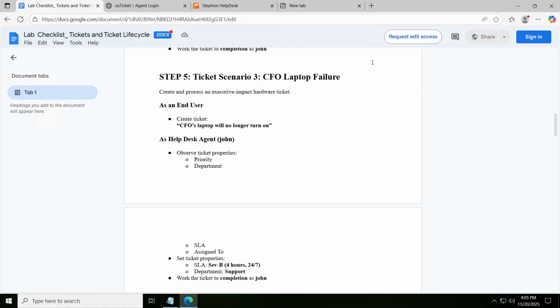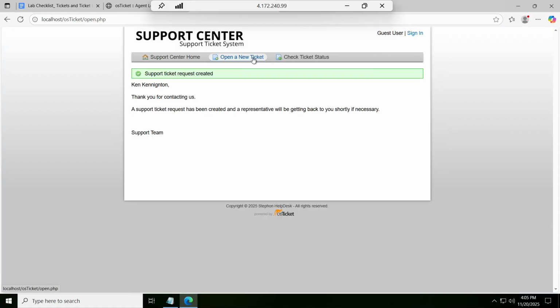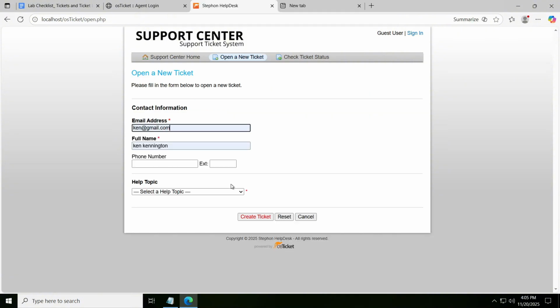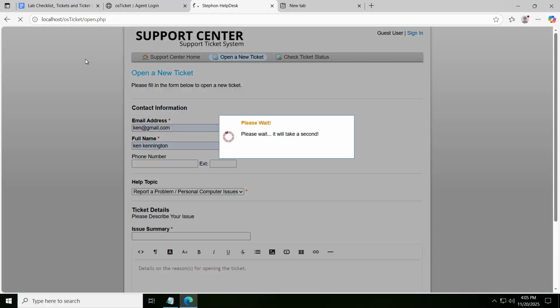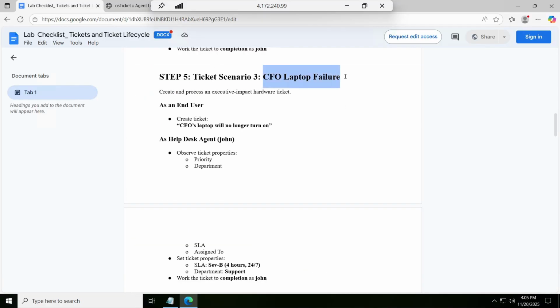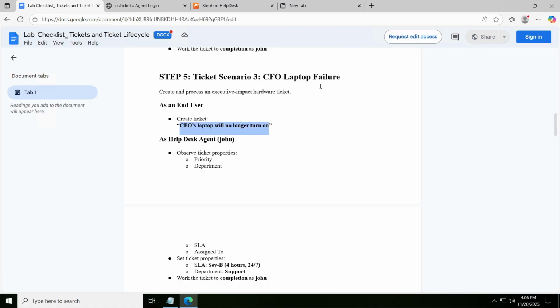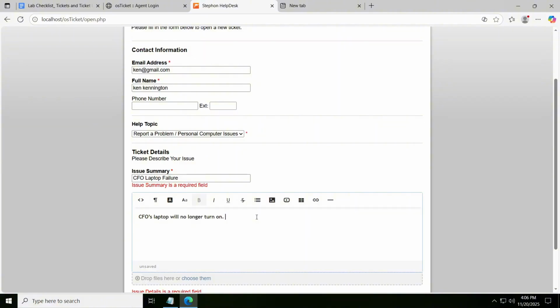Example, the CFO has a laptop failure. So open a new ticket. Ken might have also given this and said personal computer issue, and might say that CFO has laptop failure. Details might be that the CFO's laptop will no longer turn on.